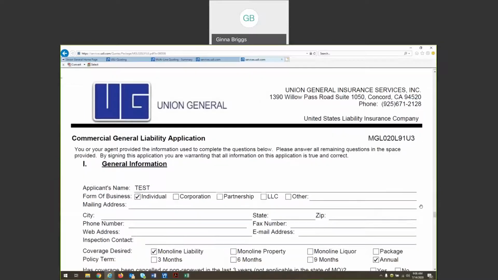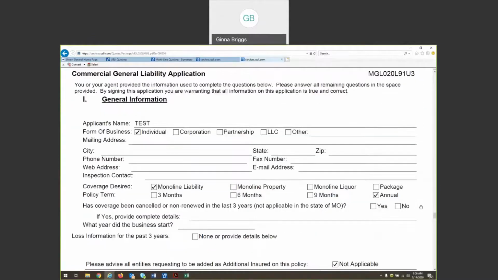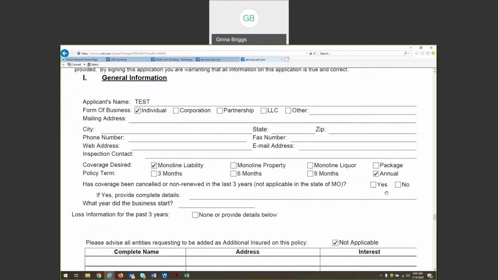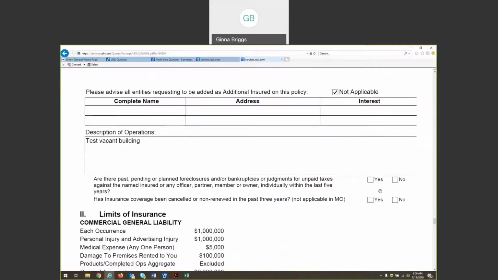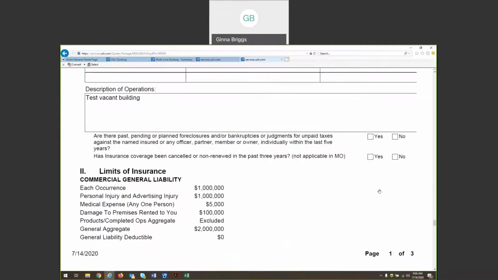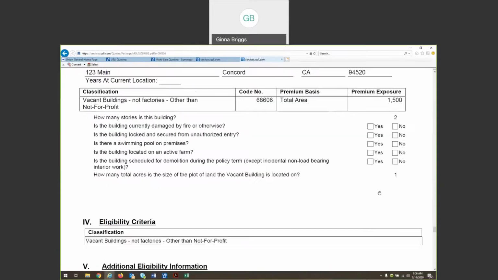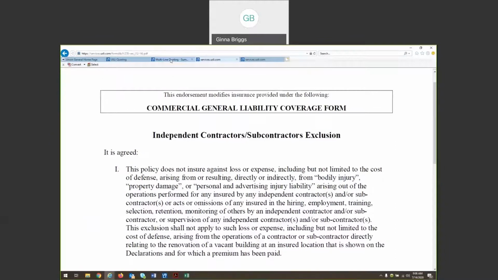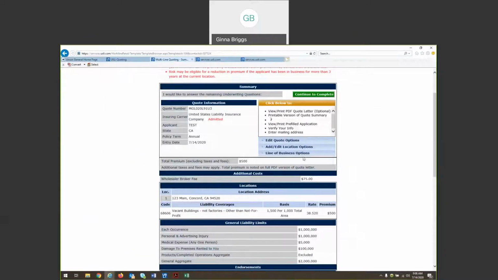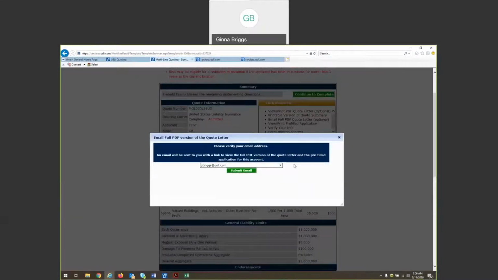So everything that you've entered in through the web quoting system will be filled in here. And this is the application that you can use to confirm these pieces of information with your applicant, and that you can get signed within 21 days of binding the account. You can also go ahead and email that quote letter to yourself right from the underwriting system online, which is a great way to make sure that you've got that into your inbox.